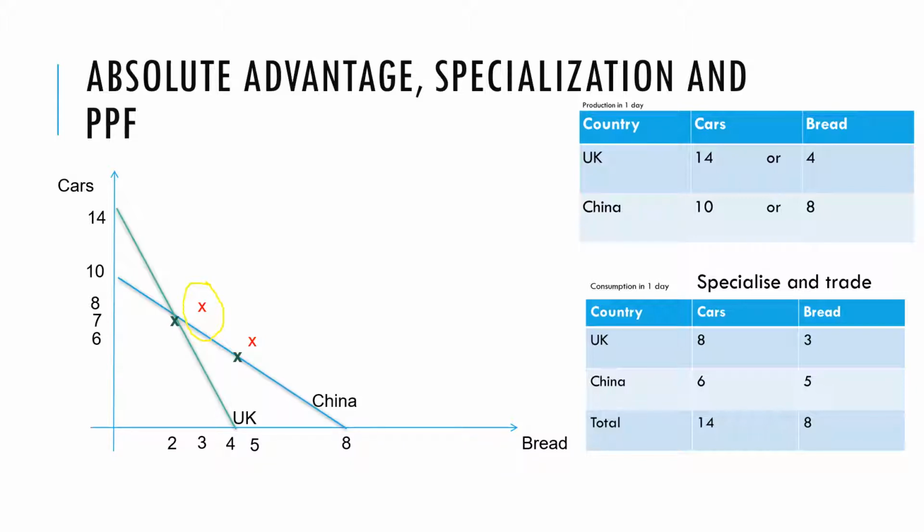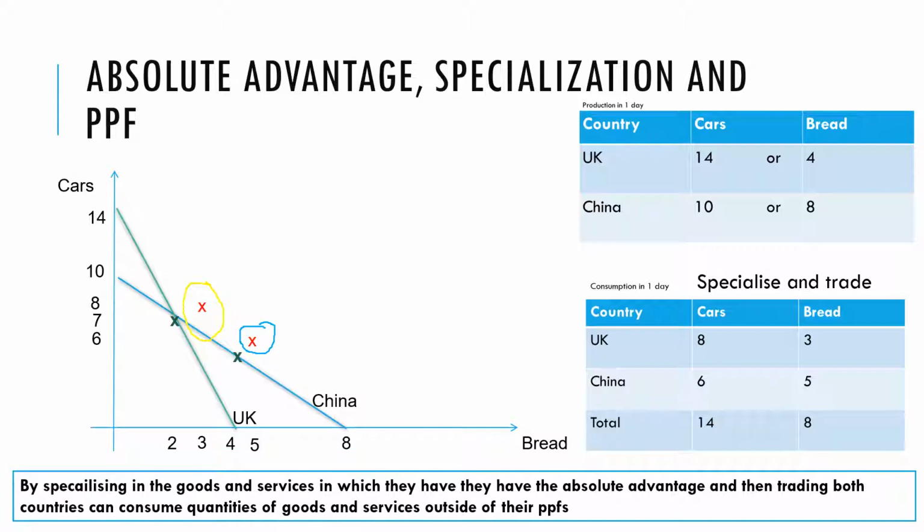When we look at China, they can consume 6 cars and 5 loaves of bread. They can actually consume a quantity of goods and services beyond their production possibility frontier through using this theory that we should specialize in trade in the good in which we have the absolute advantage. So by specializing in the goods and services in which they have the absolute advantage and then trading, both countries can consume quantities of goods and services outside of their PPFs.